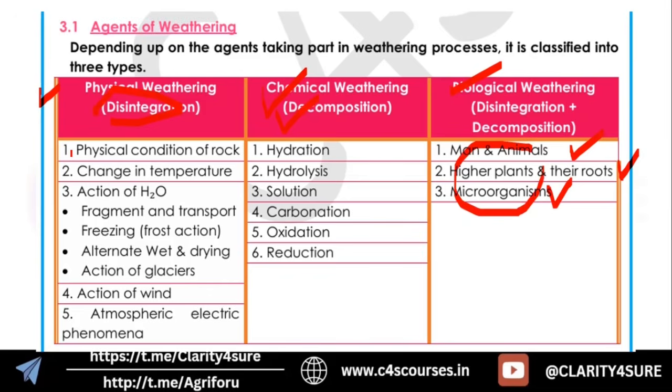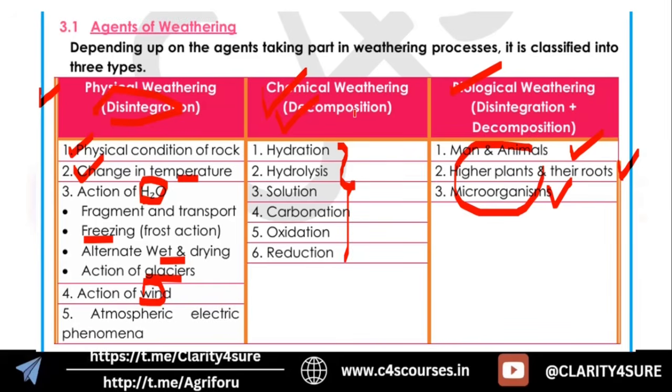For physical weathering, the physical condition of rock, change in temperature, water movement, that is freezing that we considered, alternate wetting and drying, action of glaciers, action of wind, and atmospheric electric phenomena all act as agents.